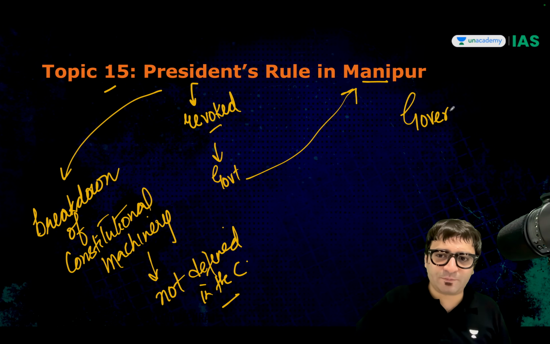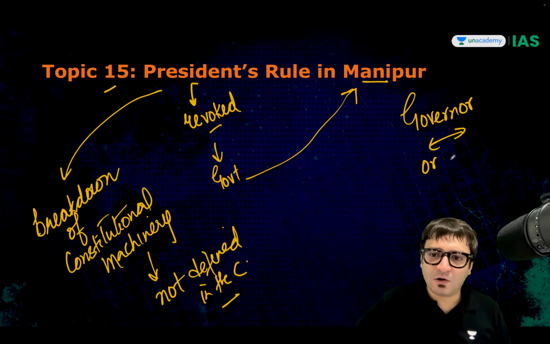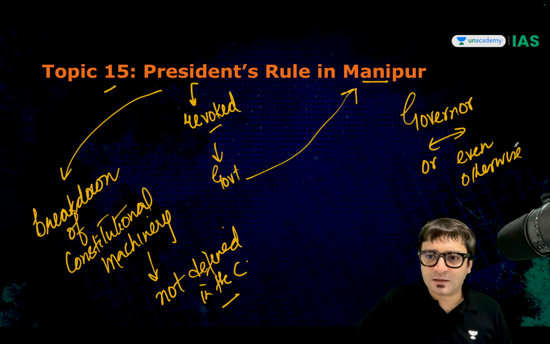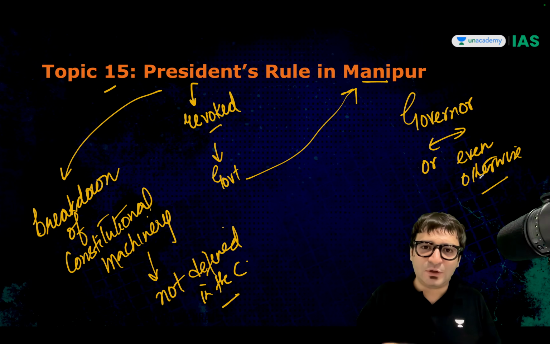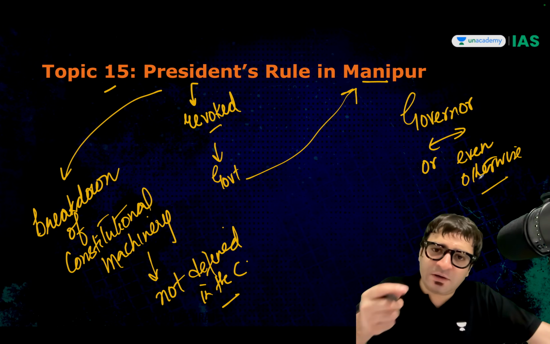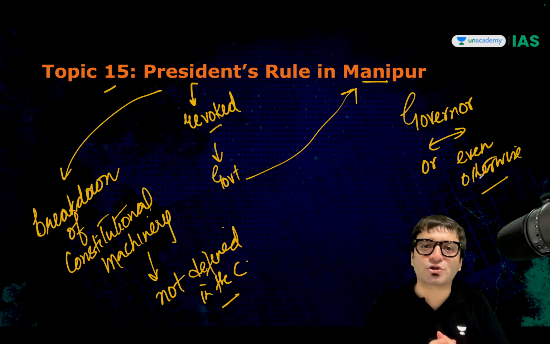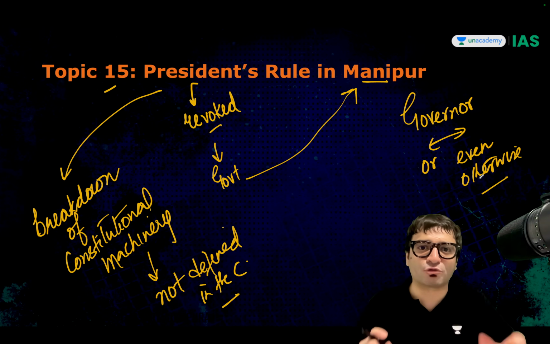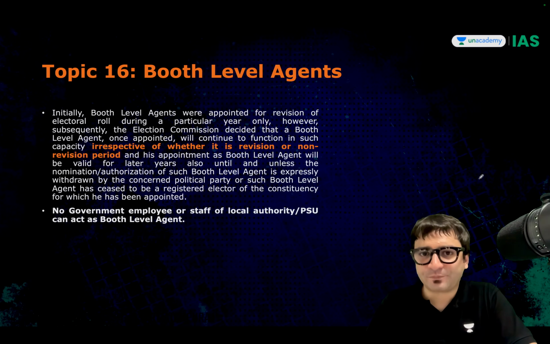Constitution says President's rule can be imposed in a state on the basis of the report of the governor or even otherwise. That means the report of the governor is not necessary or requirement for the imposition of the President's rule. Even without the report of the governor, the President may say that there is a breakdown of constitutional machinery in a state and President's rule may be invoked. These facts are important for this topic.